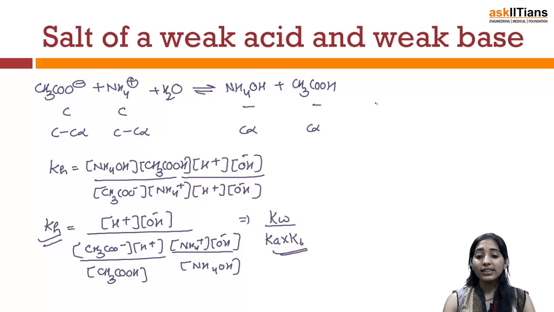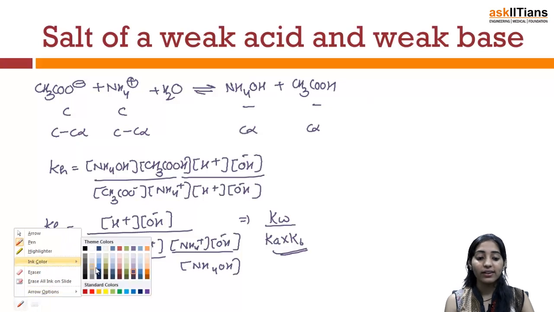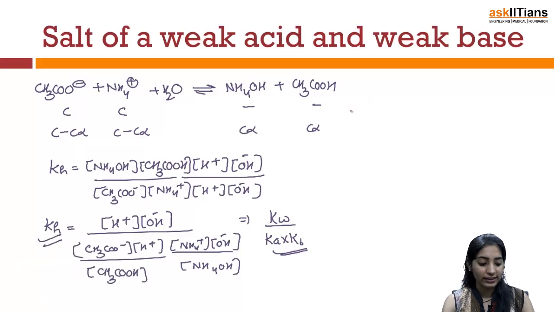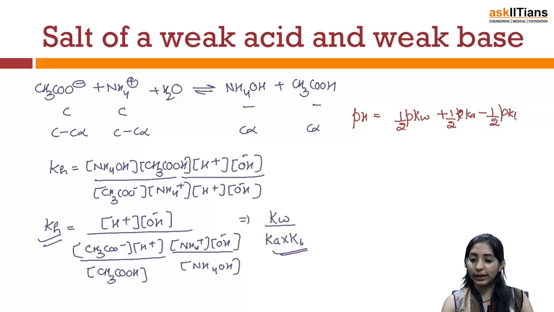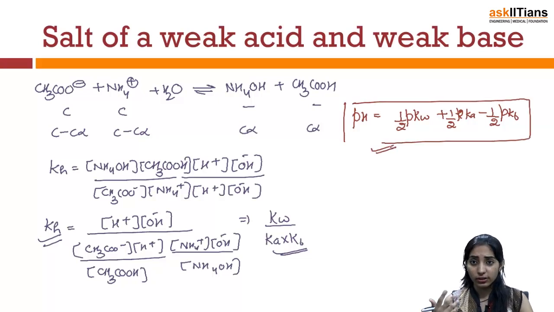Now, for solving this particular kind of equation, after using the approximation, we will find that we can come over to a very important result where pH will be found out as half of pKW plus half of pKa minus half of pKb. So, we will use this particular equation in the questions where we will have to find out what will be the pH of a solution of a weak acid and a weak base.